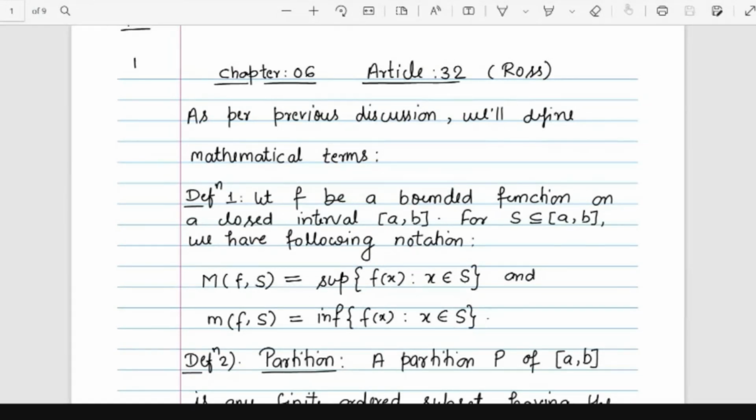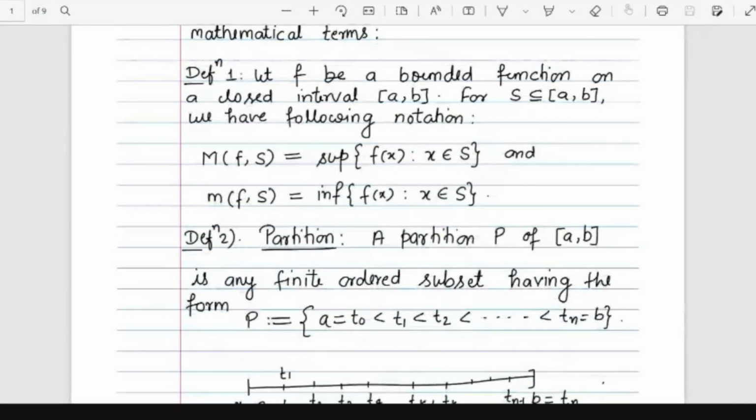There are so many lower heights and so many upper heights, and one assumption we are making here is that our function will remain bounded. We are taking that the function is bounded. This assumption will hold throughout the Riemann integration concept. So let's see how the mathematical version of these intuitive concepts goes on. So the definition.